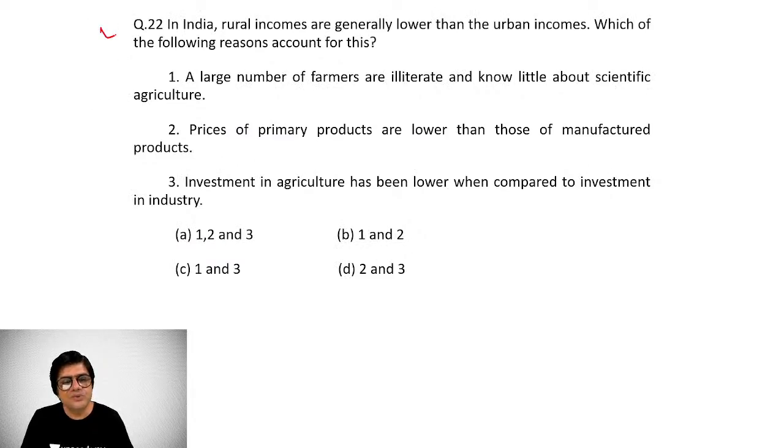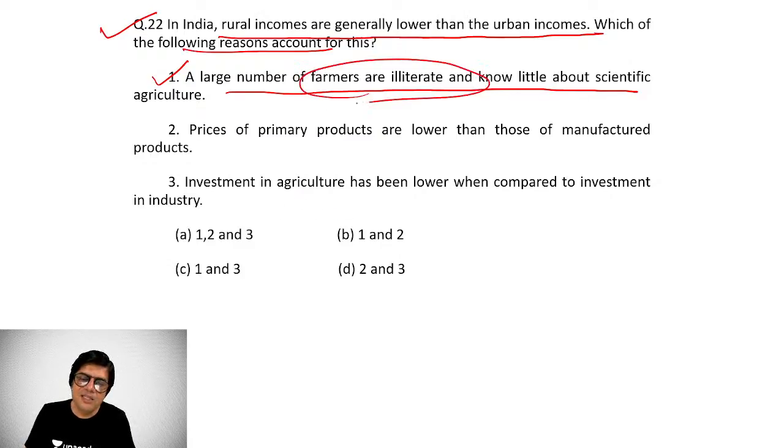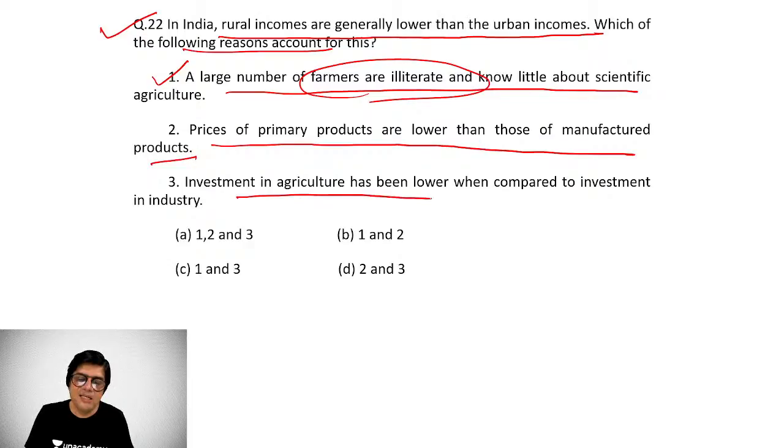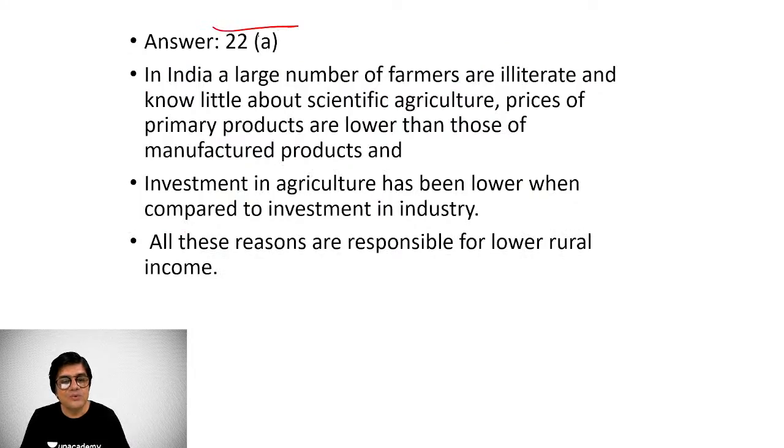क्वेश्चन नंबर 22 स्टूडेंट्स इज रूरल इनकम्स आर जनरली लोअर इन इंडिया फॉर व्हाट रीजंस? ये एक इंटेलिजेंस बेस्ड क्वेश्चन है, हमेशा ये क्वेश्चन पूछा जाता है इन वन वे और द अदर. Our large number of farmers are illiterate and know little about scientific agriculture. Prices of primary products are lower than those of the manufactured products. Investment in agriculture has been lower than compared to the investment in industry. तो obviously ये सभी statements जो हैं वो correct हैं, तो A इसका obvious answer हो गया.